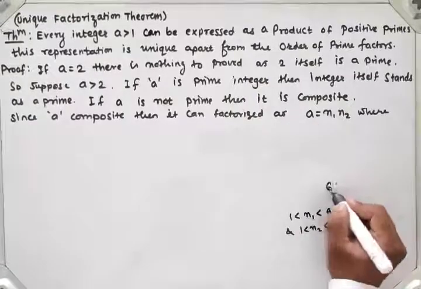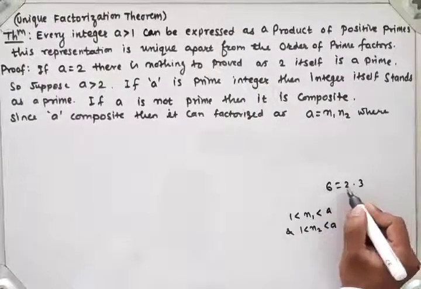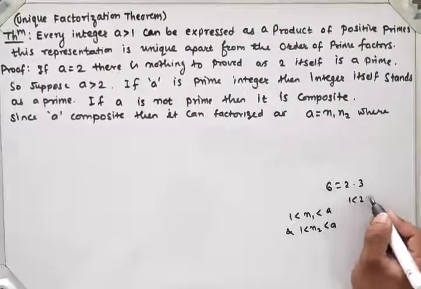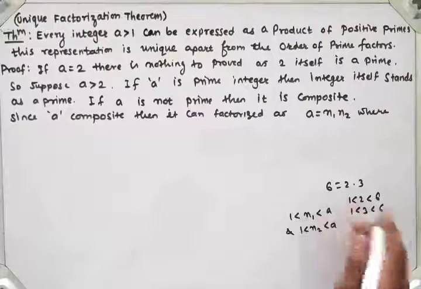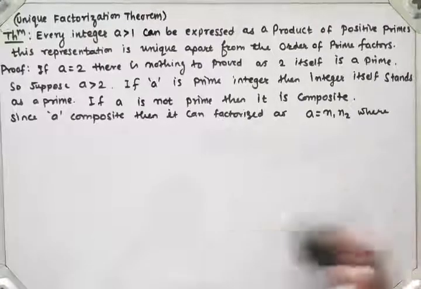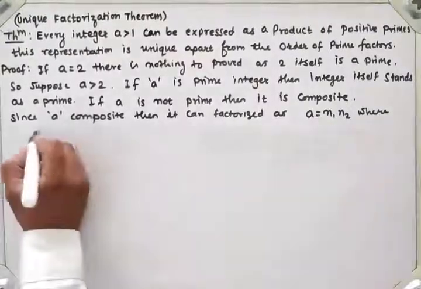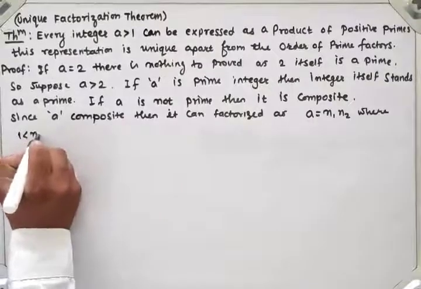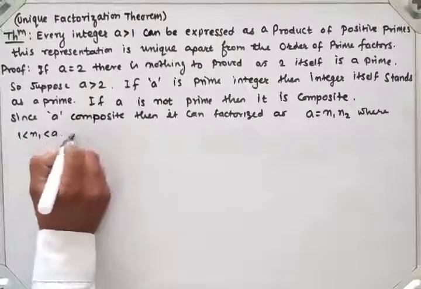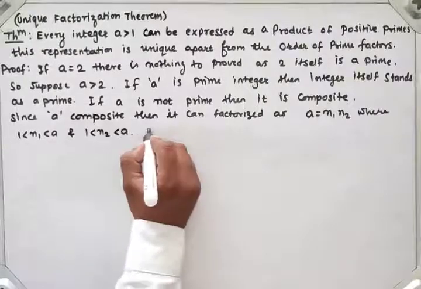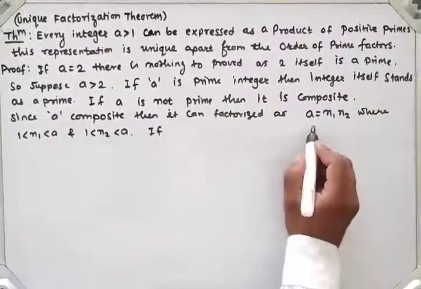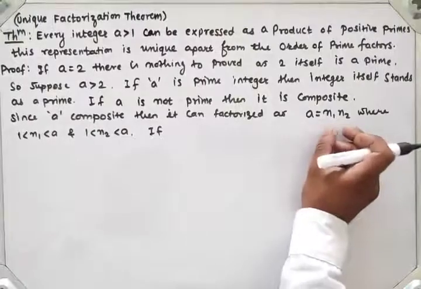For example, 6 equals 2 into 3: 1 is less than 2, which is less than 6, and 1 is less than 3, which is less than 6. So n1 and n2 satisfy 1 less than n1 less than a and 1 less than n2 less than a.